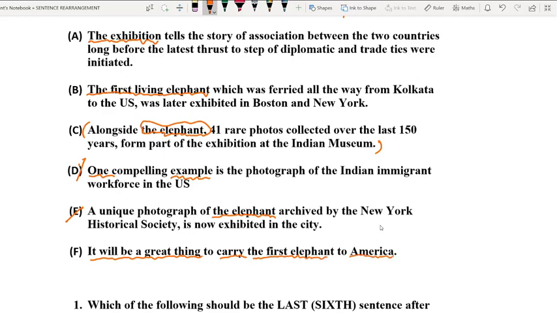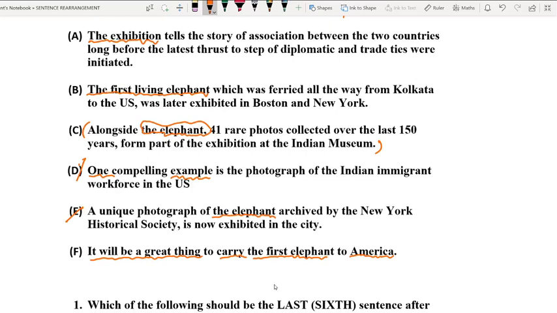Right? Here, my dear students, please do mention that when I say the first elephant, we are talking about the case of a particular elephant. I am giving you the instance of a particular elephant being carried from one part of the planet to another. What I mean to say is, an elephant for the first time in the history of the world is going to be carried from one place to the other place.